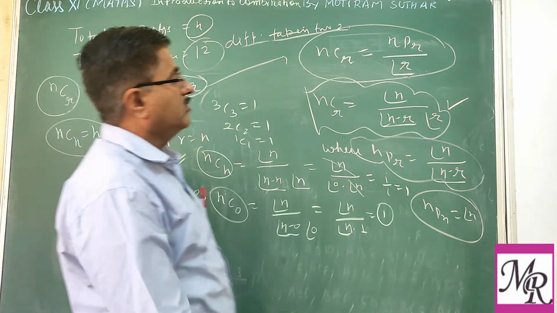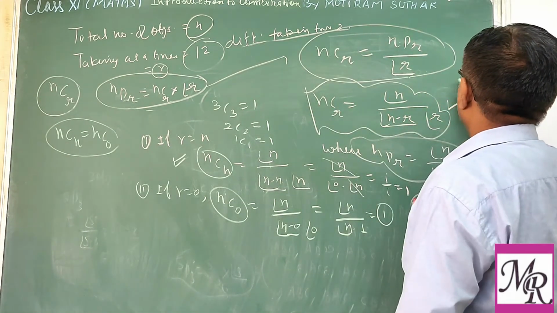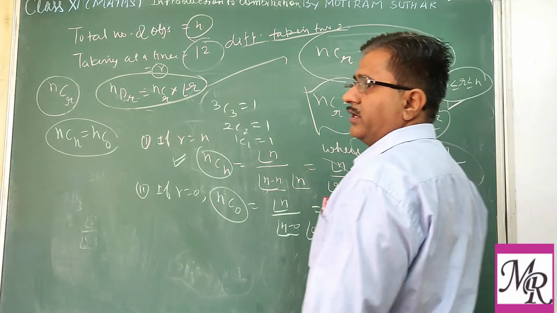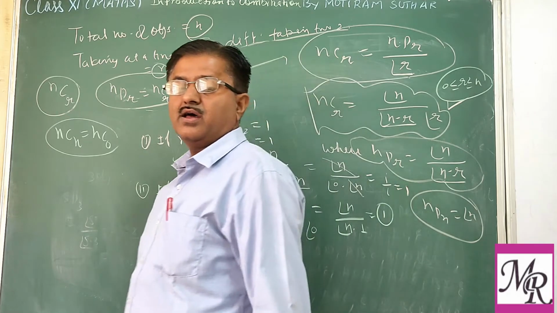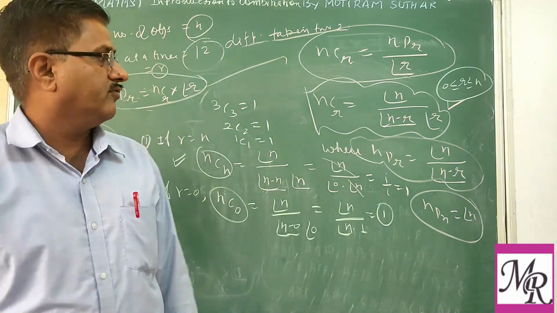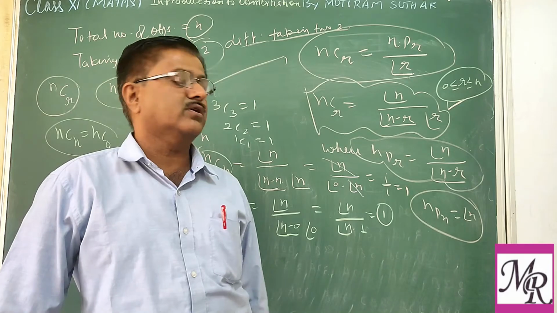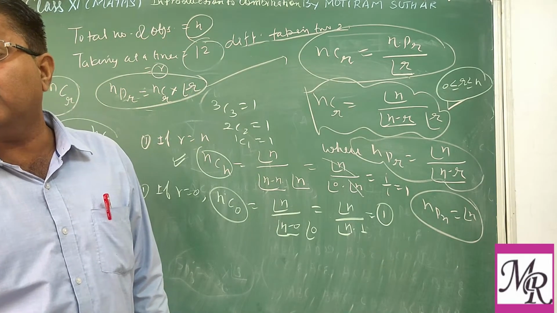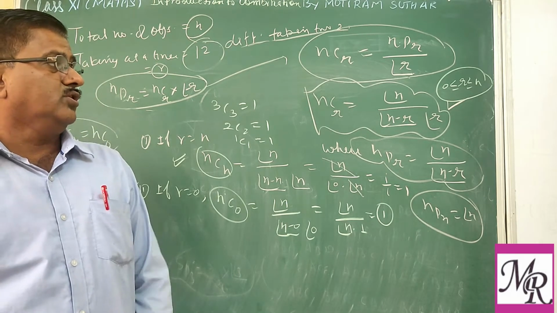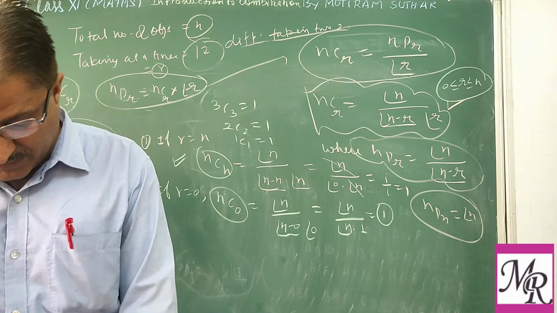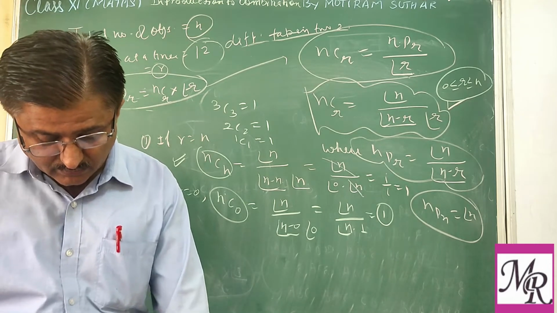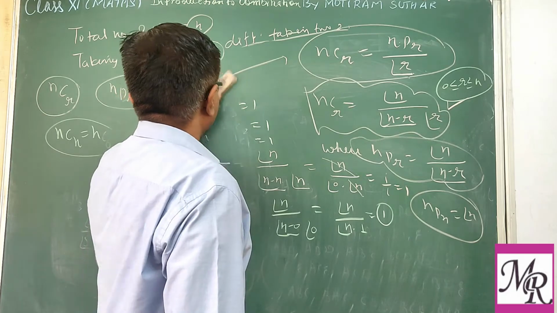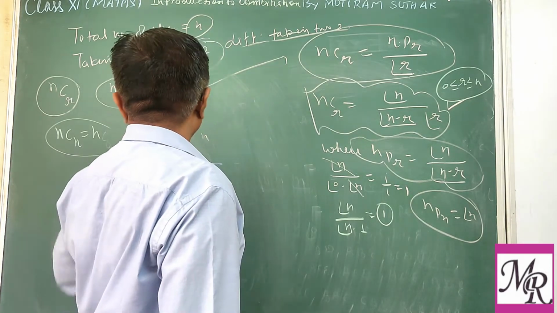So for this formula, r may be greater than or equal to 0 and less than or equal to n. The nCr formula is factorial n upon factorial n minus r into factorial r, where r is greater than or equal to 0 and less than or equal to n. Clear? So we see one more formula for this.